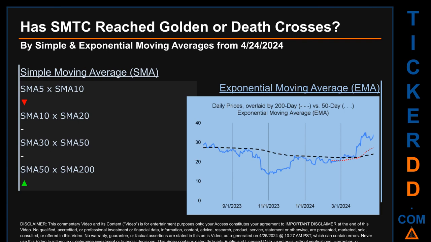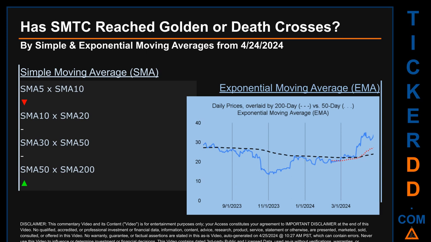Has SMTC price reached golden or death crosses? Golden cross and death cross are basic signals that compare average prices across two specified trade day ranges, a short-term versus a long-term range. For example, 5-day versus 10 trade days. Essentially, a golden cross is a bullish signal. It appears when a ticker's short-term moving average crosses above its long-term average. Vice versa, a death cross is a bearish signal when the short-term crosses below its long-term moving average.